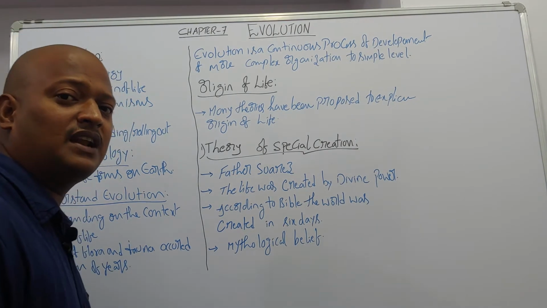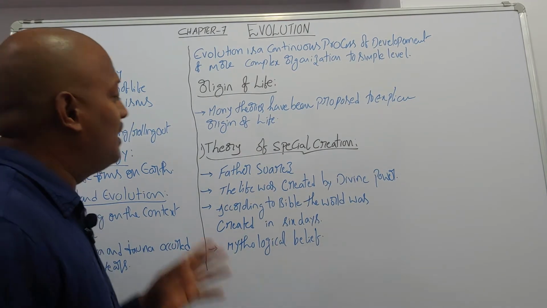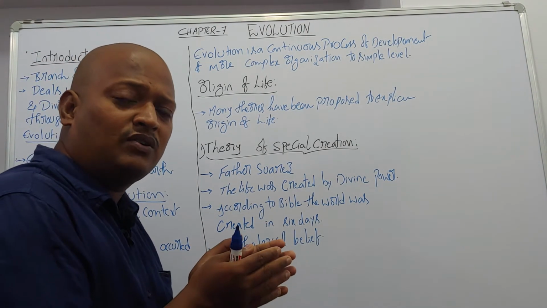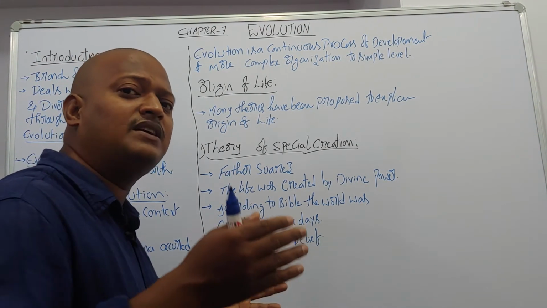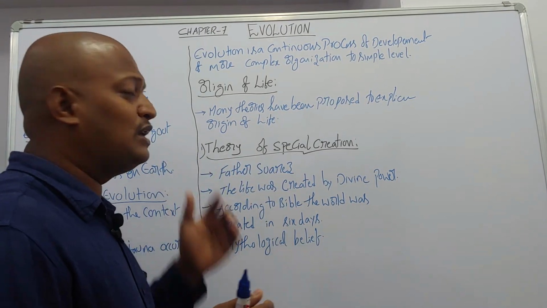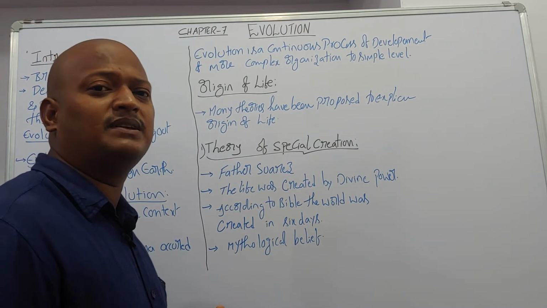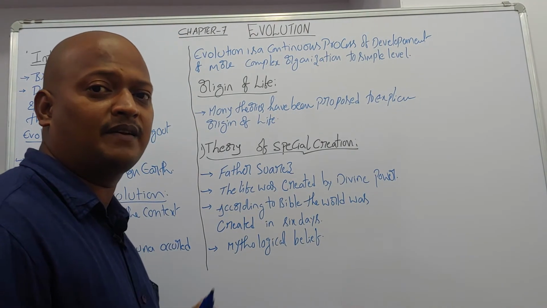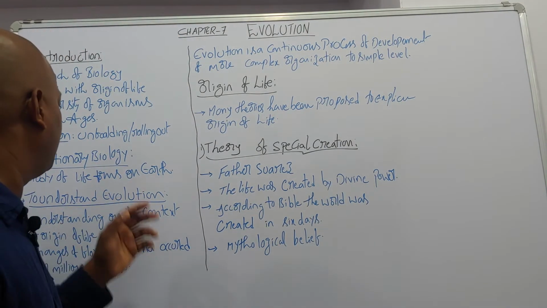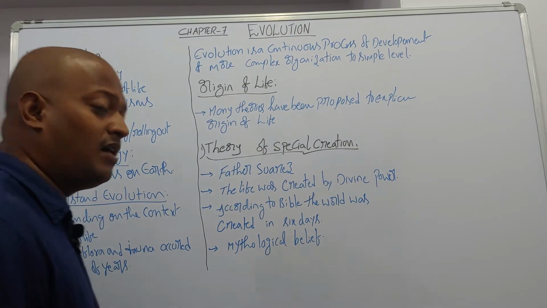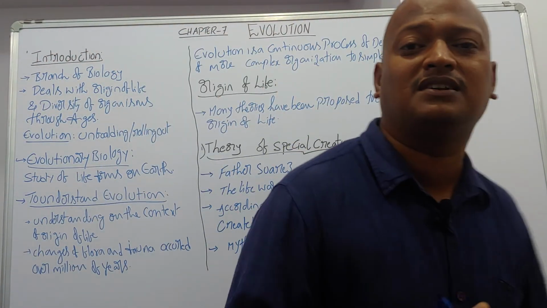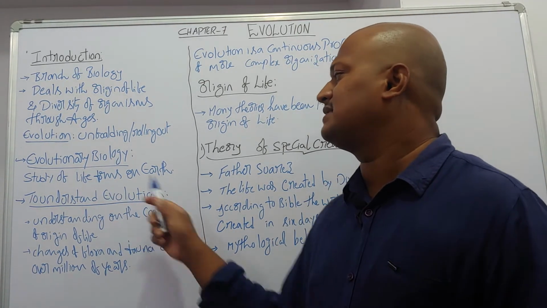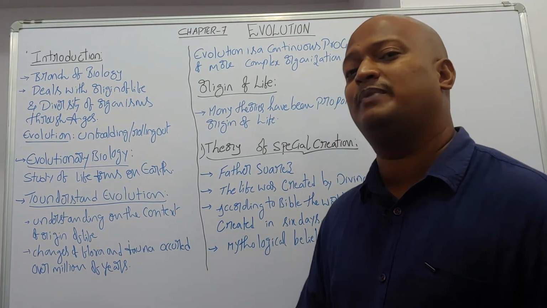The meaning of evolution is unfolding or rolling out. Unfolding means that over the period of time there is gradual development, and rolling out means there is formation of new species. And evolutionary biology is the study of life forms on earth. To understand evolution, two points should be clear.